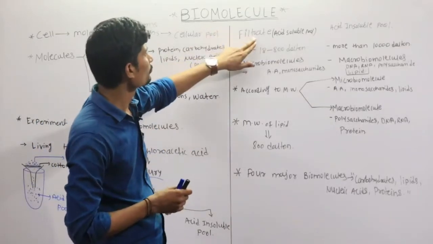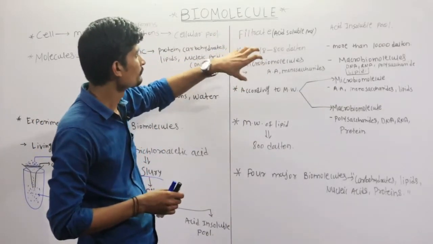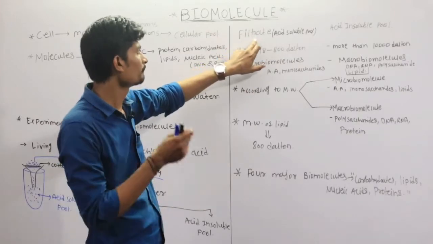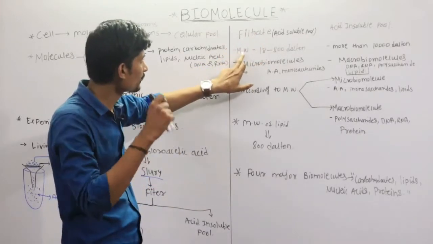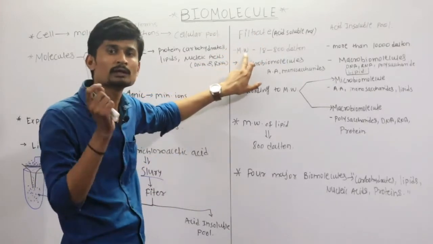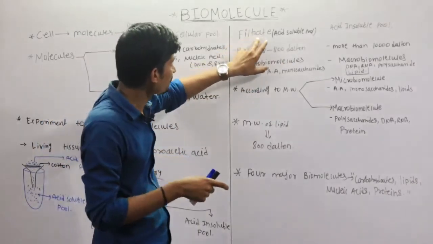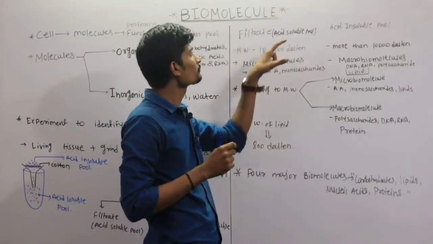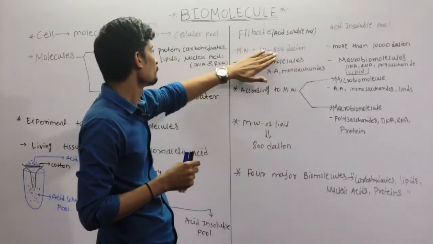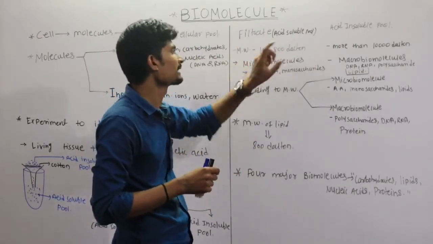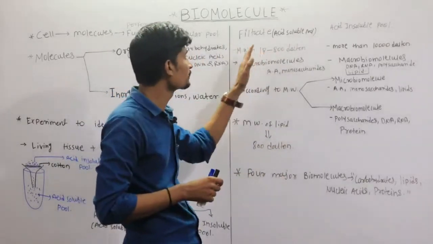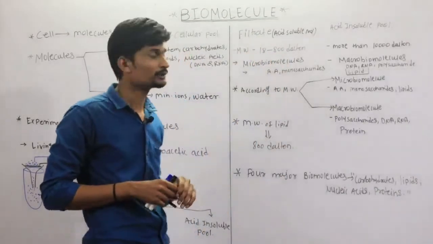Listen carefully: the molecular weight, MW, of the molecules present in the filtrate, the acid soluble pool, is 18 to 800 Dalton.